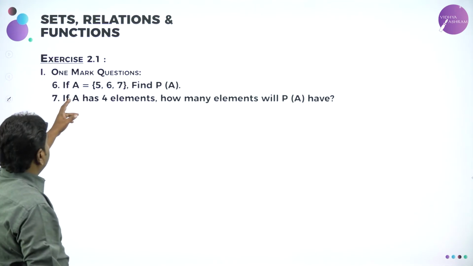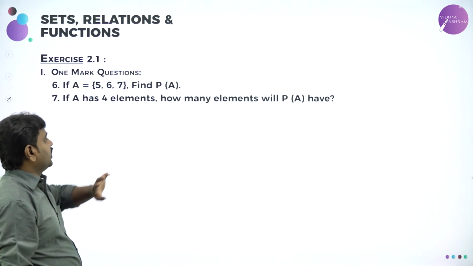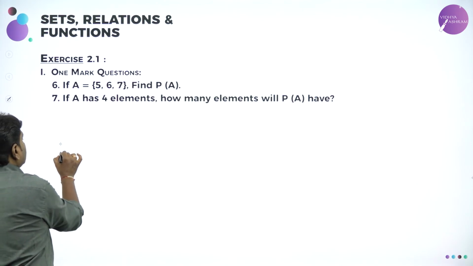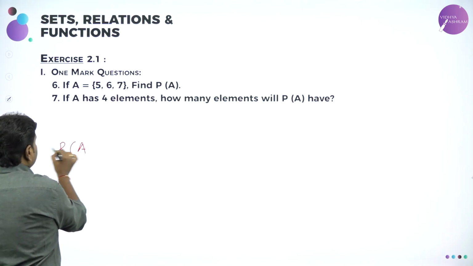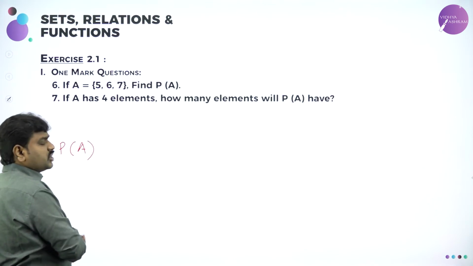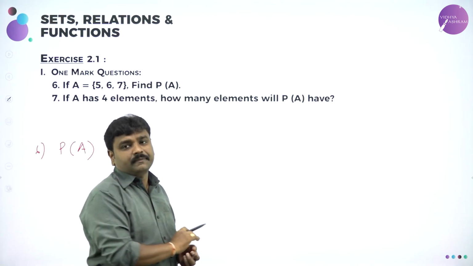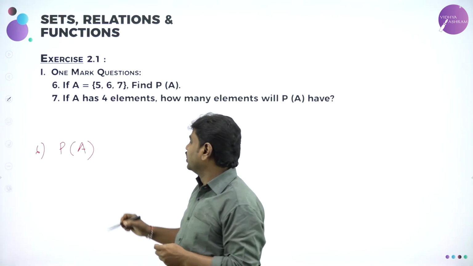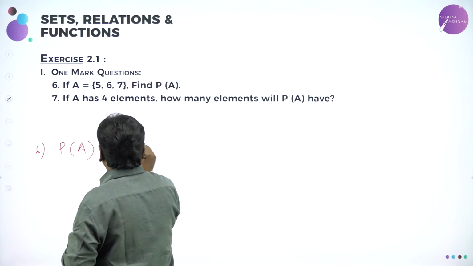Next, if A is equal to {5, 6, 7}, find P(A). Please remember, P(A) means what? To solve question 6, you should know what P(A) is. It is the power set of A. What is meant by P(A)? Power set of A.